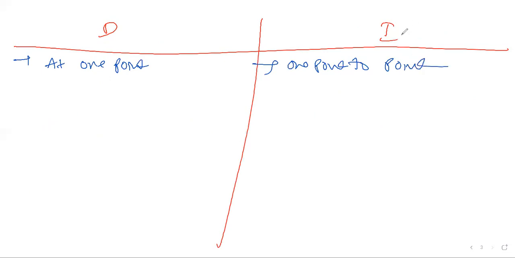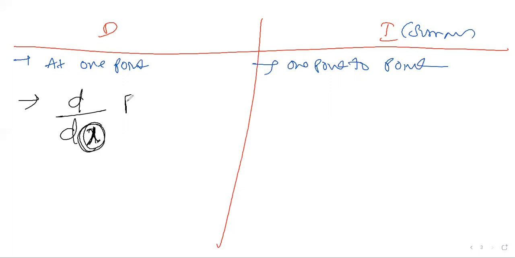Integration means summation of all, summing of all the points, summing of all individual situations. Differentiation means at a particular location what is going to happen, that we need to check. Okay, the second important point: the differentiation notation is d by dx. It means the function with respect to x. So d by dx of some function f.